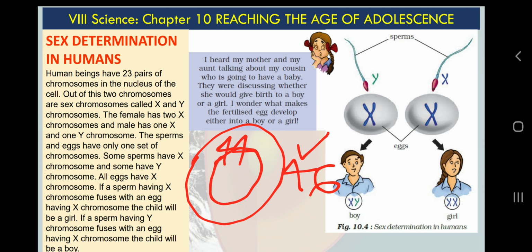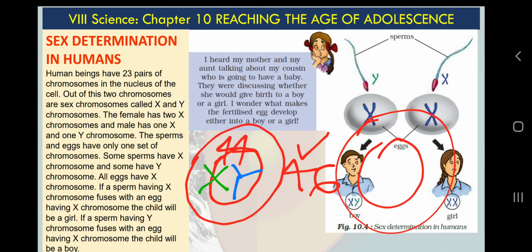Let's talk about only 2 chromosomes, which are called X and Y. Sometimes the zygote has X and Y chromosomes, and other times the zygote has X and X chromosomes, plus 44. Total chromosomes are 46. You will learn in higher classes. Every cell has 46 chromosomes. No need to worry.